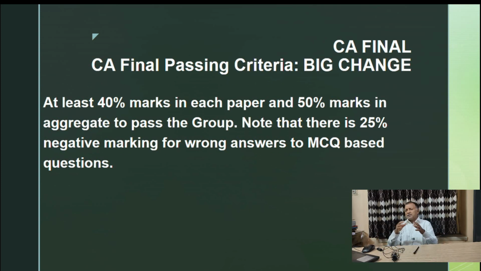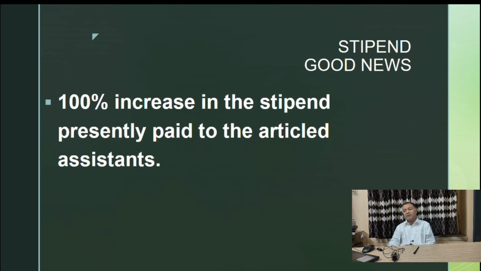Again, you see, CA final passing criteria, there is a very big change. At least 40% marks in each paper and 50% marks in aggregate to pass the group. Again 25% negative marking for a wrong answer. It was also the same in foundation, in intermediate and final. If an MCQ is say 1 mark, 1/4 will be the negative marking. If it is 4 marks, then 1 mark will be the negative marking. It will be deducted.